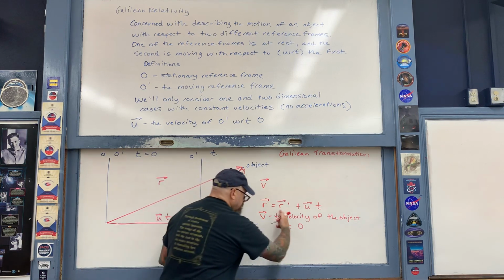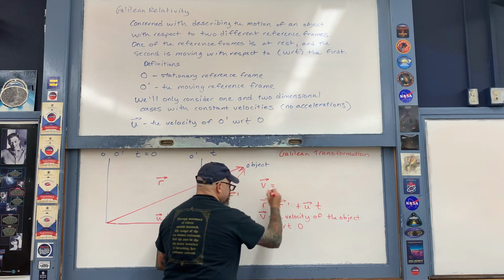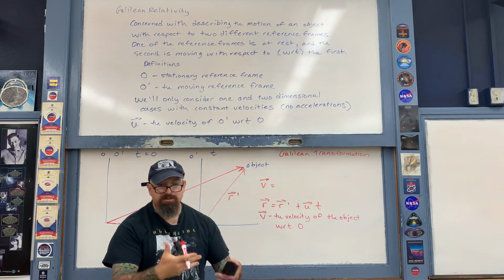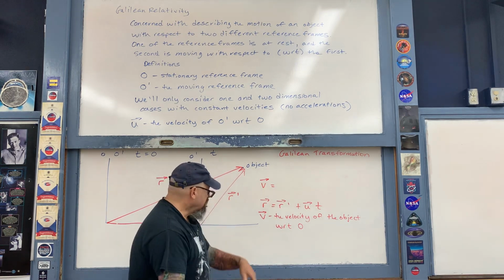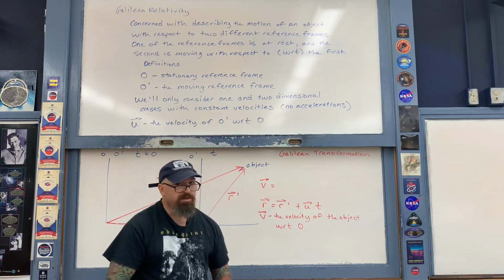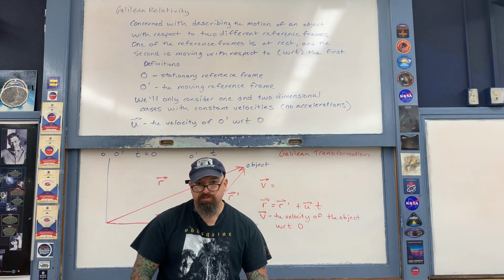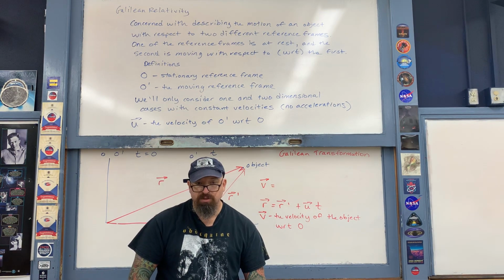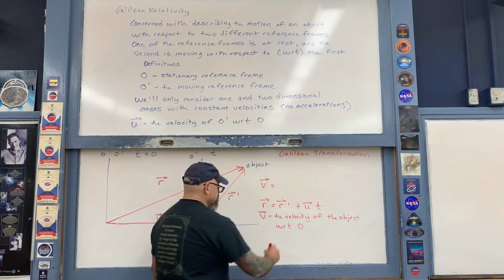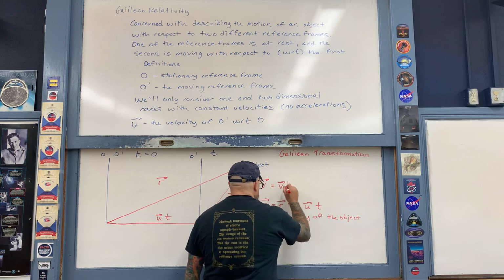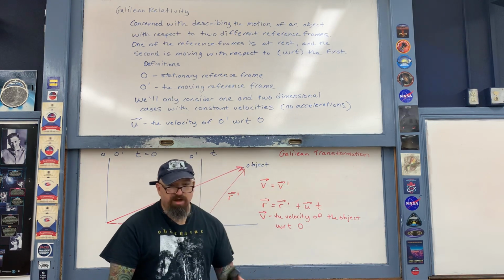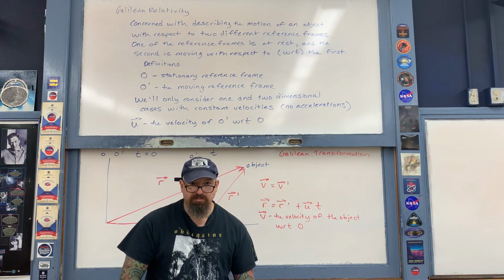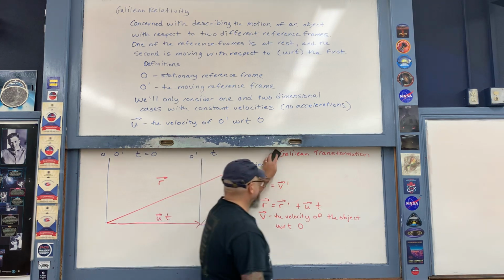Okay, and then on the right-hand side of the position transformation expression, we now just keep taking derivatives. So then therefore right here we have R prime, the position of the object with respect to O prime, the moving observer, differentiate it with respect to time, and you end up with another velocity. This is referred to as V prime. V prime is another one of our definitions. Let me go ahead and write it down.